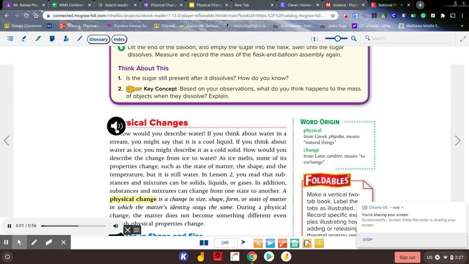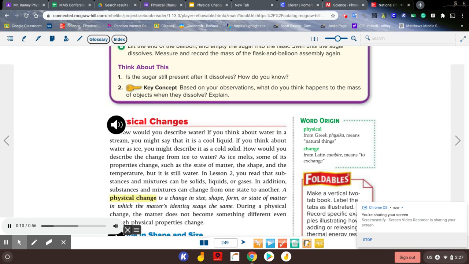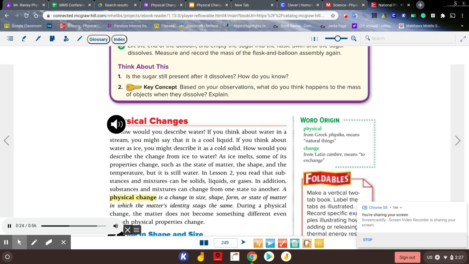Physical changes. How would you describe water? If you think about water in a stream, you might say that it is a cool liquid. If you think about water as ice, you might describe it as a cold solid. How would you describe the change from ice to water? As ice melts, some of its properties change, such as the state of matter, the shape, and the temperature, but